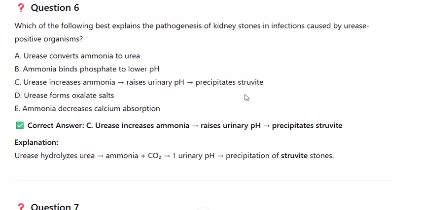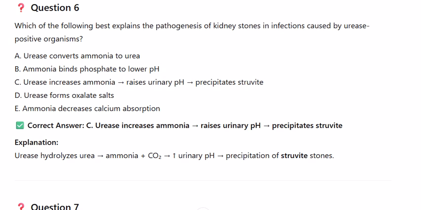Question 6. Which of the following best explains the pathogenesis of kidney stones in infections caused by urease-positive organisms? A. Urease converts ammonia to urea. B. Ammonia binds phosphate to lower pH. C. Urease increases ammonia, raises urinary pH, precipitates struvite. D. Urease forms oxalate salts. E. Ammonia decreases calcium absorption. Correct answer, C. Explanation. Urease hydrolyzes urea into ammonia plus CO2, raising urinary pH and causing precipitation of struvite stones.